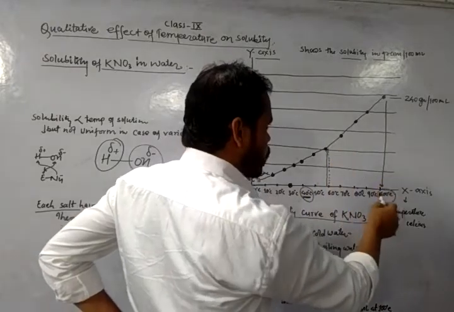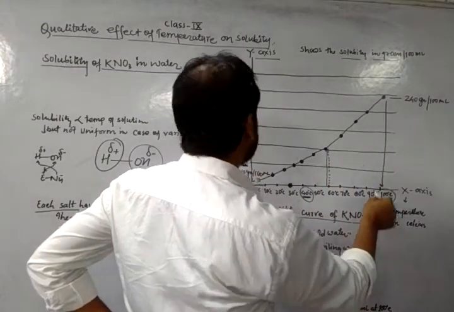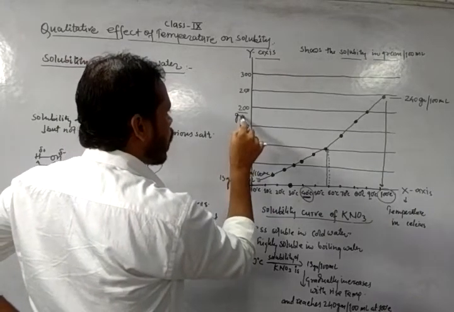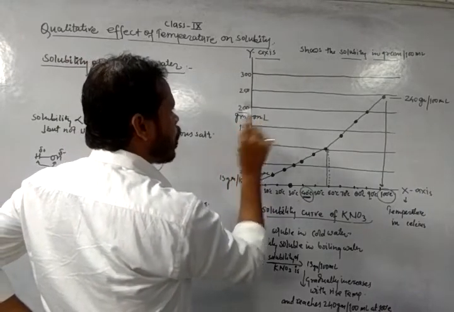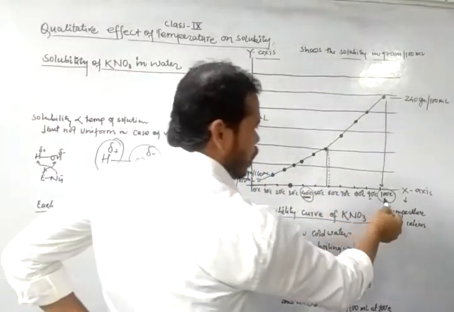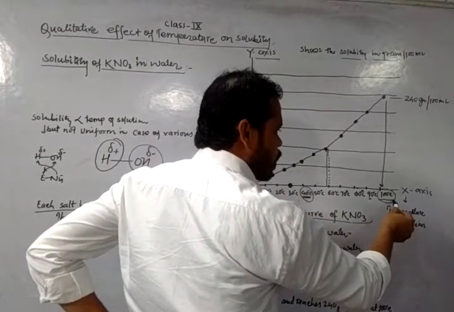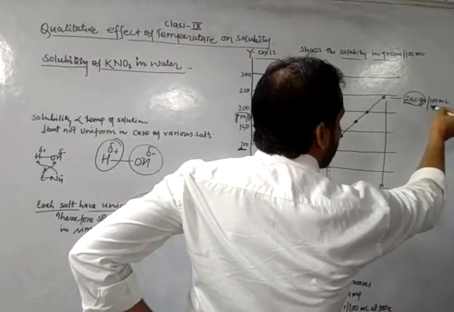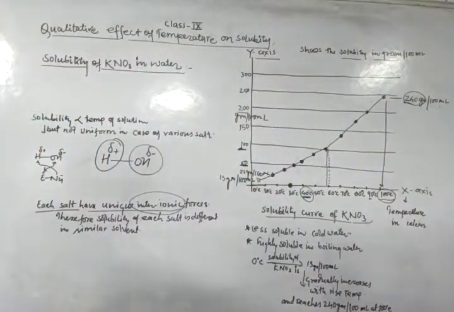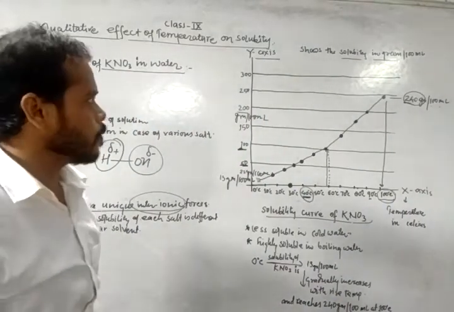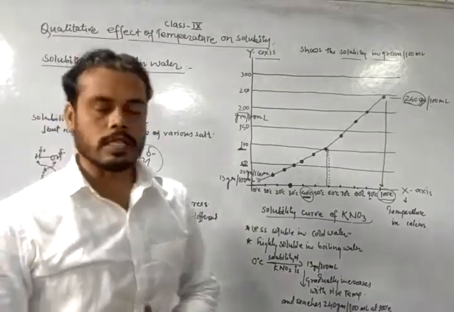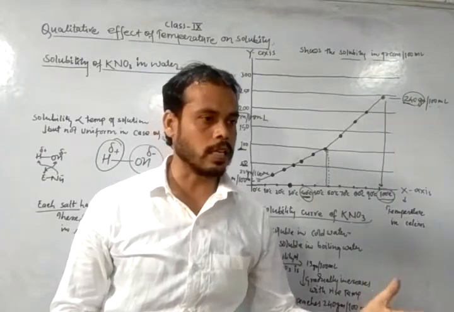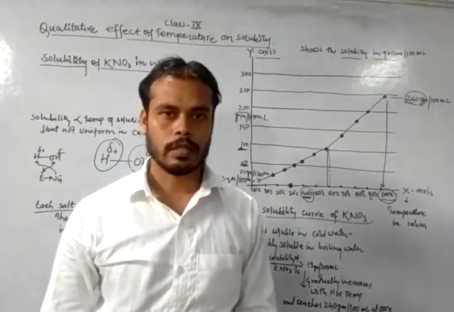As the temperature increases again to 90 degrees Celsius, the solubility of potassium nitrate is 200 grams per 100 ml of water. And when the temperature reaches 100 degrees Celsius, the solubility is about 240 grams per 100 ml of water. You can see how the solubility of a substance varies with rising temperature.